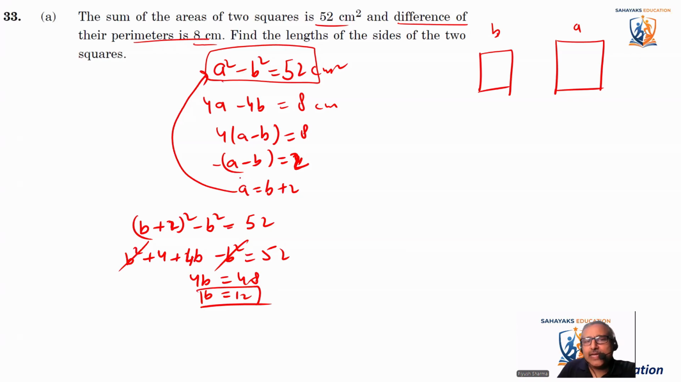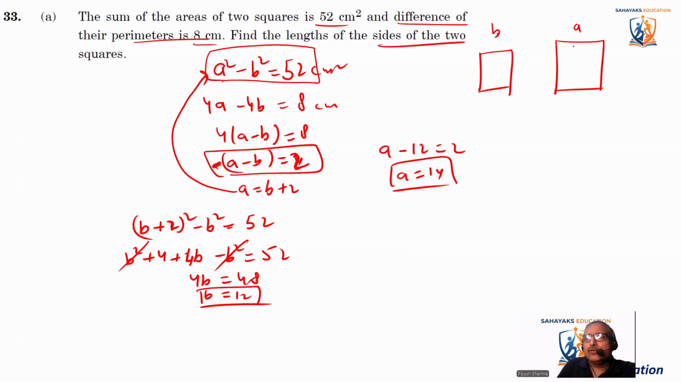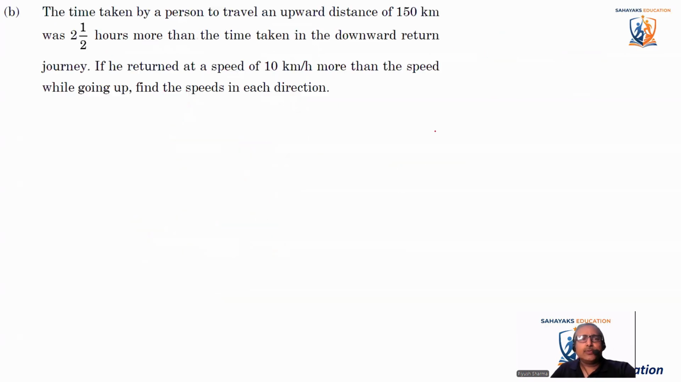Now, we know that a minus b is equal to 2. Putting the value here, a minus 12 is equal to 2. So a comes out to be 14. So we know the sides of it. We had to find the lengths of the sides, so a is equal to 14 and b is equal to 12. Okay, so coming to the next question.